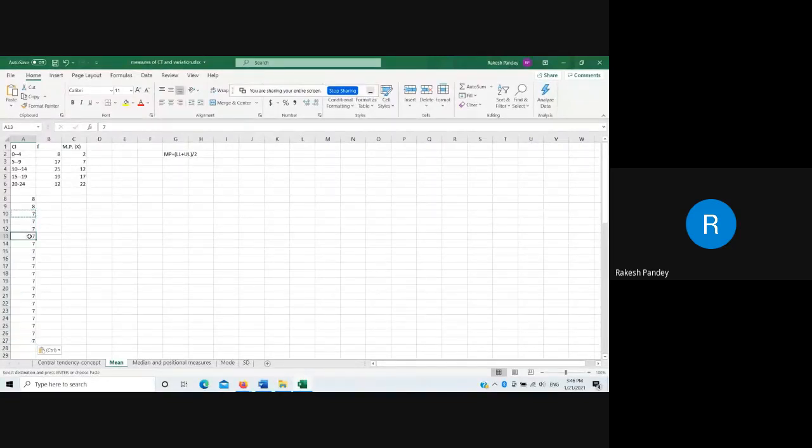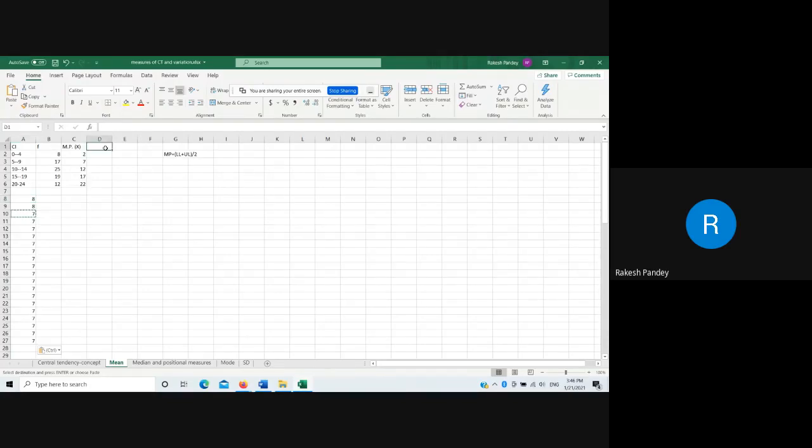So, if we will have to sum, what we will do is 8 plus 8, then 7 plus 7 17 times, then 12 plus 12 25 times, like this. And then we can use the same formula in this case also.